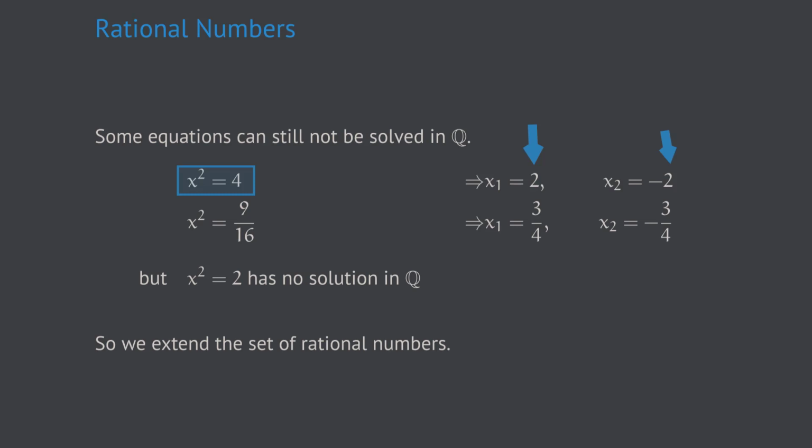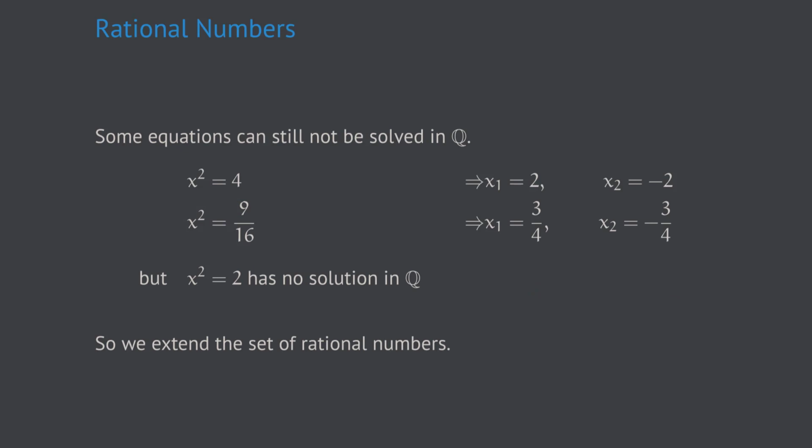integer numbers. A second example is the equation x squared equals 9 over 16. For this equation there are also two solutions. x1 equals 3 over 4 and x2 equals negative 3 over 4.